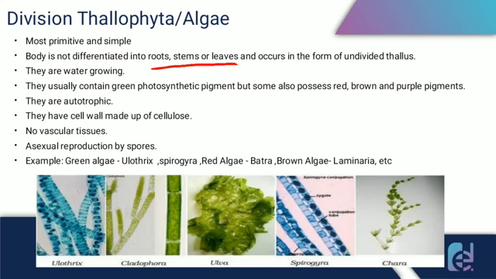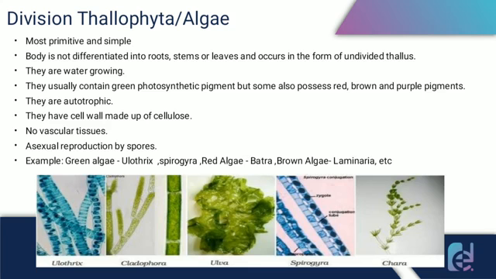They are water growing; they are generally found in water bodies, or we can say these are aquatic plants. They all contain photosynthetic pigments. Some also possess red, brown and purple pigments. And of course they are autotrophic. They have cell walls made up of cellulose. They do not have any vascular tissues, and their asexual reproduction takes place by spores.